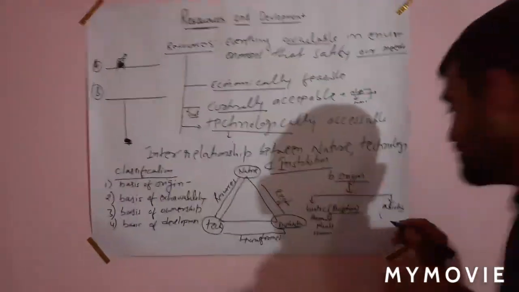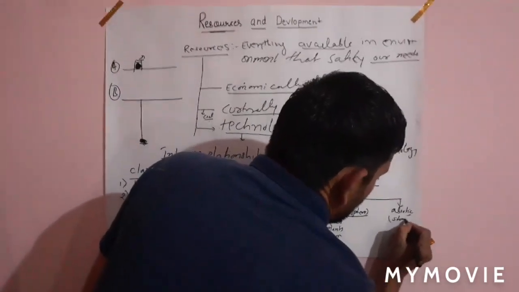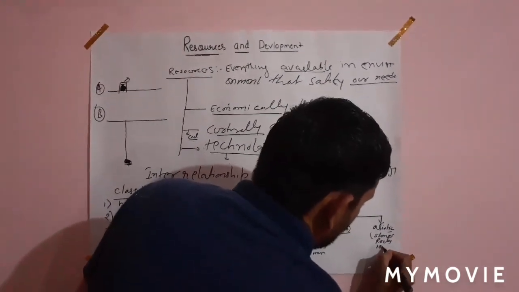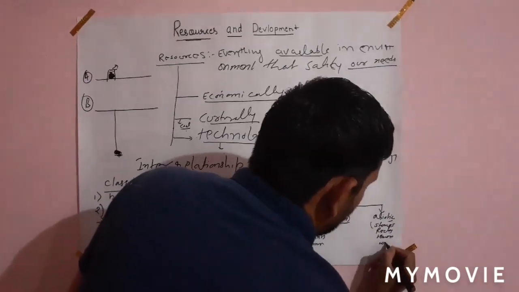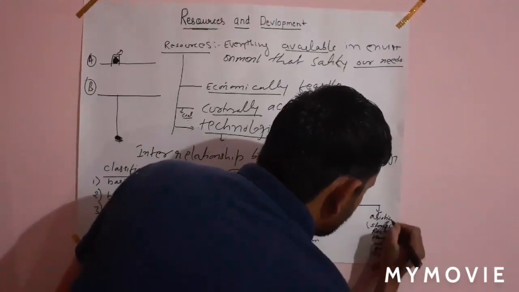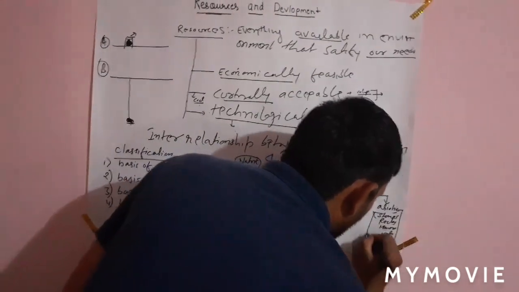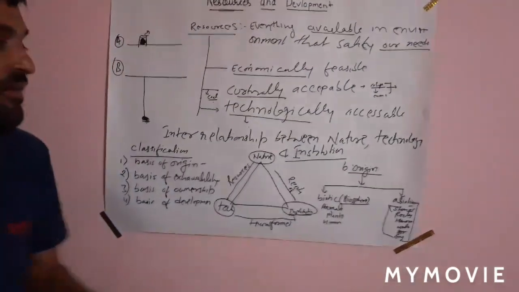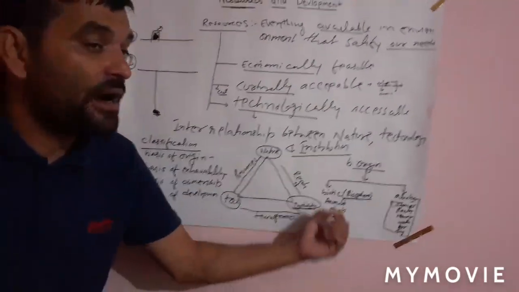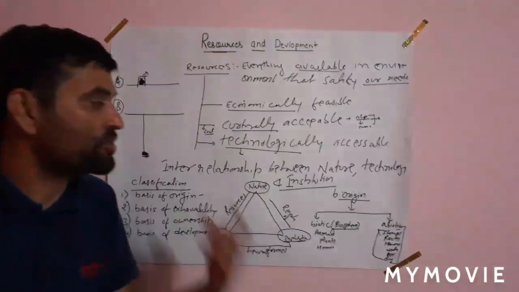For example, stones, rocks, minerals, water, air, sunlight. These do not have life. इनमें किसी भी तरह की कोई life exist नहीं करती, so that is known as abiotic resources.